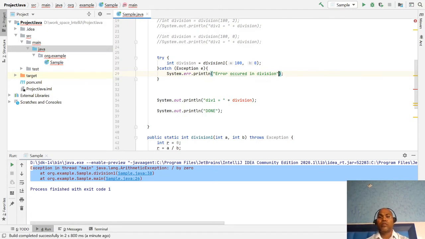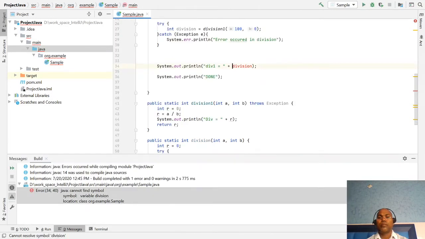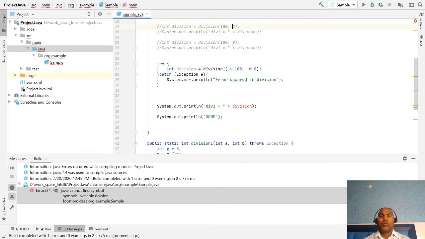Okay, and now if you handle it, this would be the outside local variable.